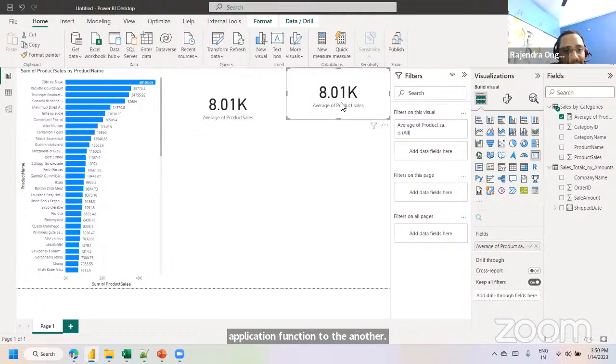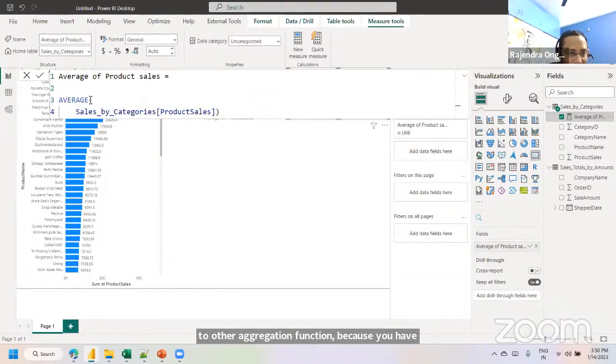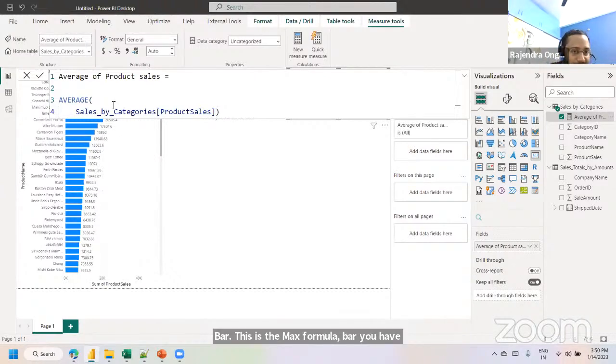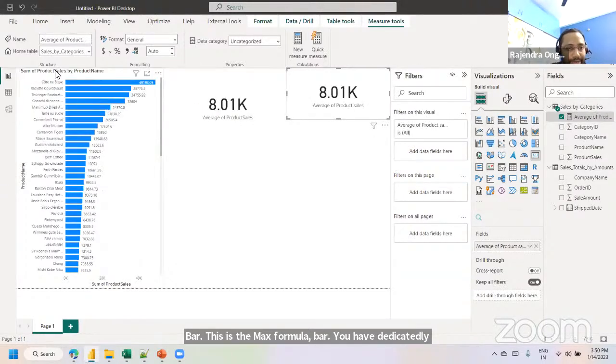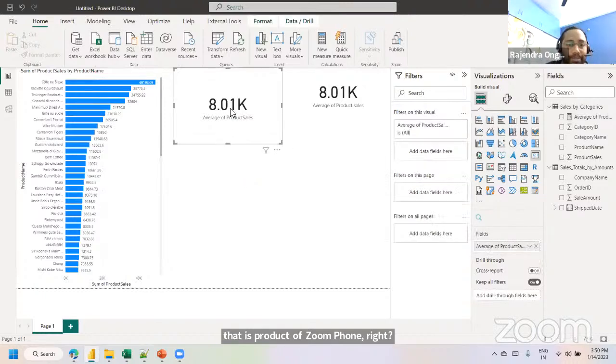But if you are using an explicit measure, there is no option to change to another aggregation function, because in this DAX formula bar you have dedicatedly specified an average function on one column, that is product of sales. So this is one example of a measure.